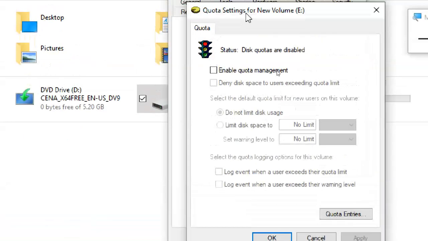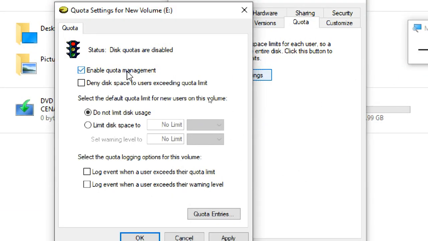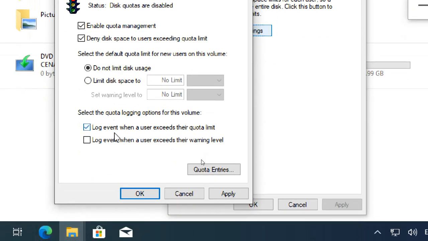Show quota settings. Then enable quota management. Second one is enable quota management. After that one, second one, deny disk space. Select the deny disk space. Next, log event. So you have to read these things for warning level and quota limit. Okay. Next, quota entries. I wait for 5 seconds here. So quota entries.